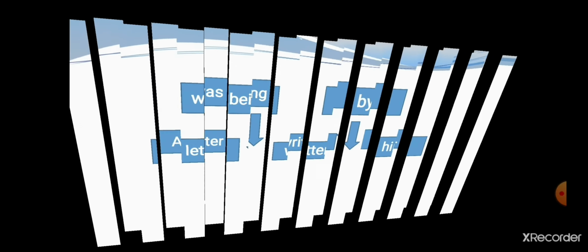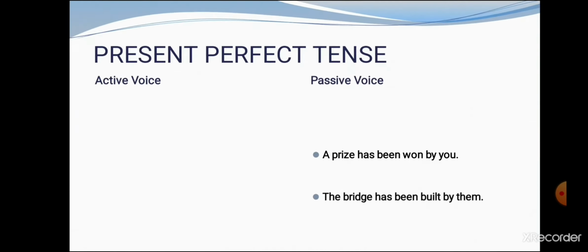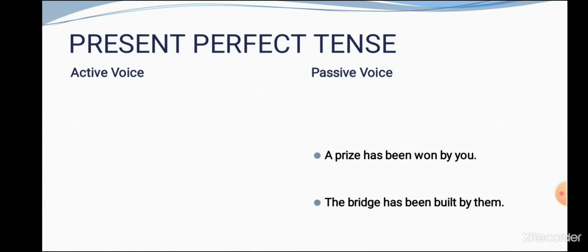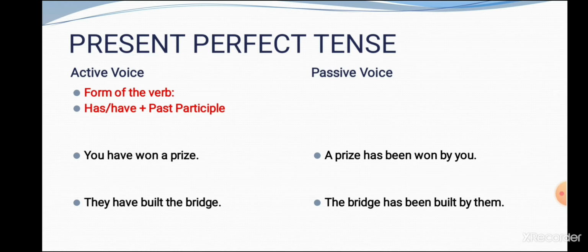Then students, next one, present perfect tense. When we talk about present perfect tense, in active voice, the form of the verb is has or have plus past participle. For example, students, you have won a prize. They have built the bridge.